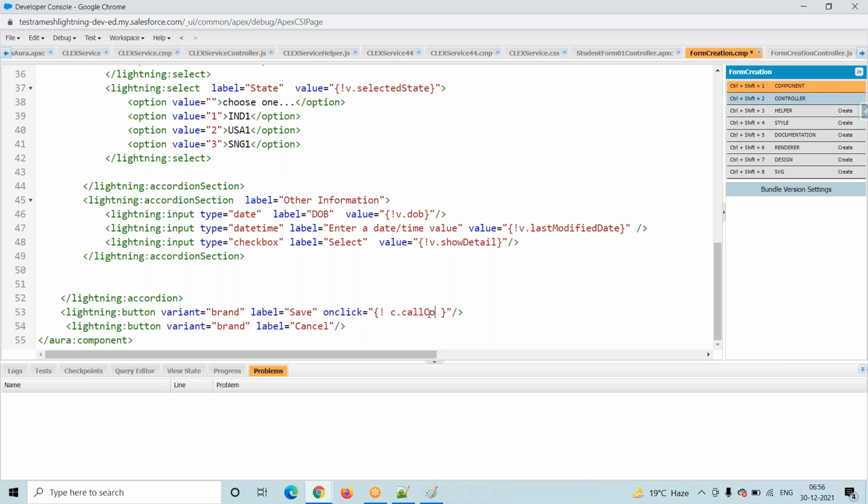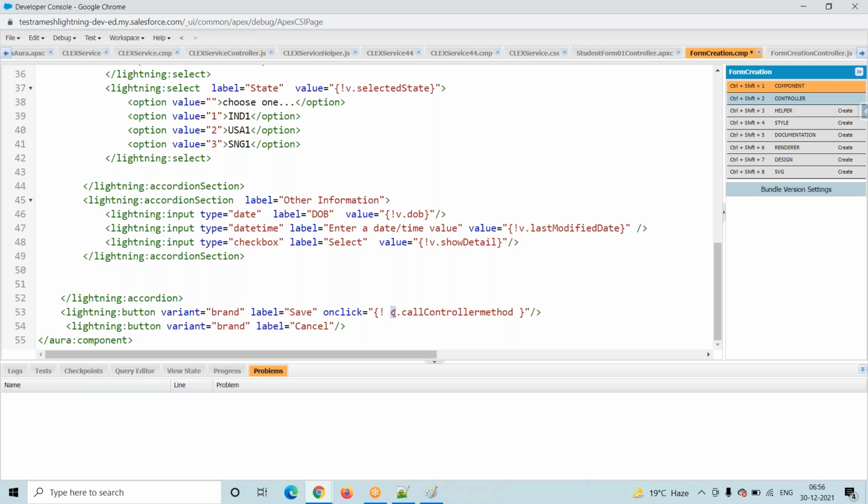Call controller, any name. Call controller method or anything. This is my method name. I'm telling this button, when any user clicks on this particular button, you have to call this particular method. The button is asking, boss, you are telling this method, right? Where is this method? I'm telling C.